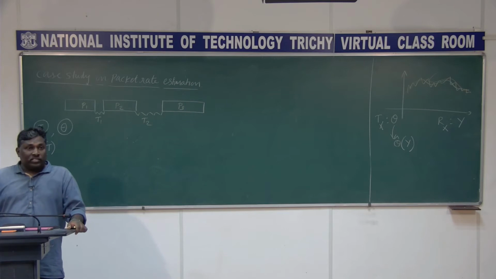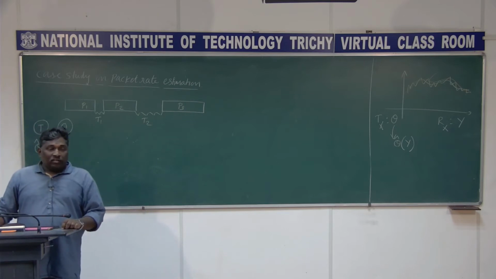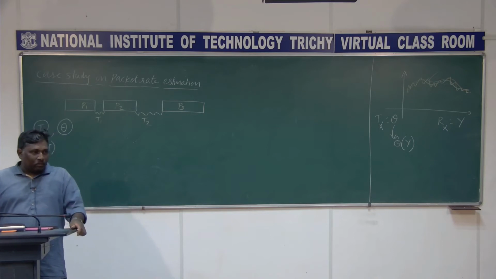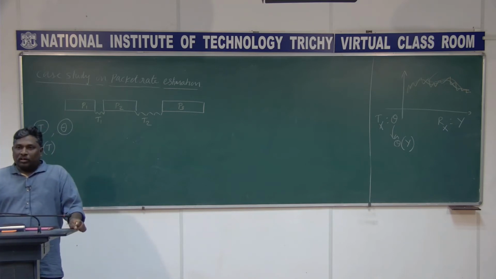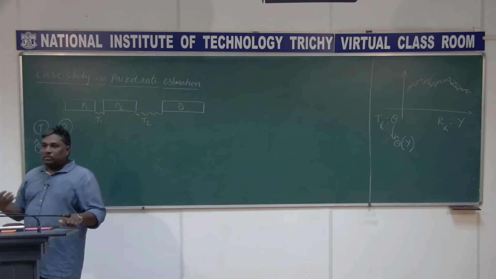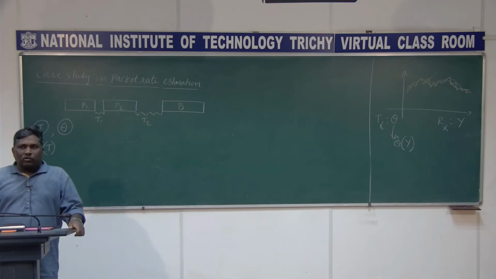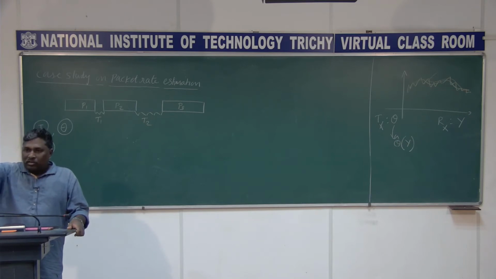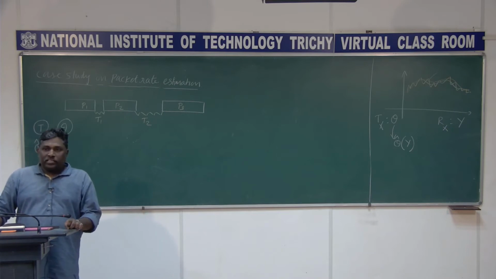But in the case of estimation, you are trying to get back the signal, like for example if it is AM or FM. In this case, we are actually estimating this packet rate. It is not going to have only a finite number of choices, right? It is not packet rate level 1, level 2, like that. It is not finite. It is going to be continuous.